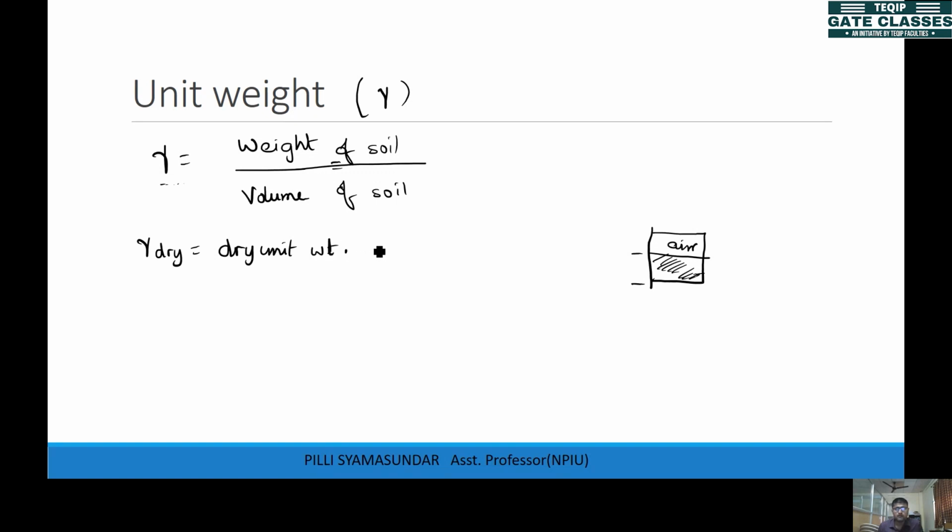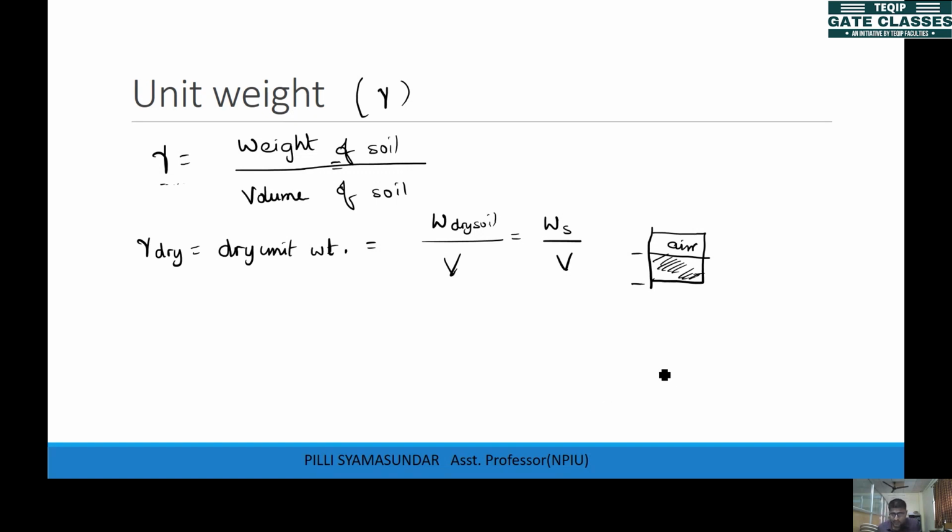Which will be the weight of dry soil by volume of total soil. Dry soil is nothing but the weight of solids only, because the water is evaporated, right? So this is weight of solids by volume of total soil. This is dry unit weight.